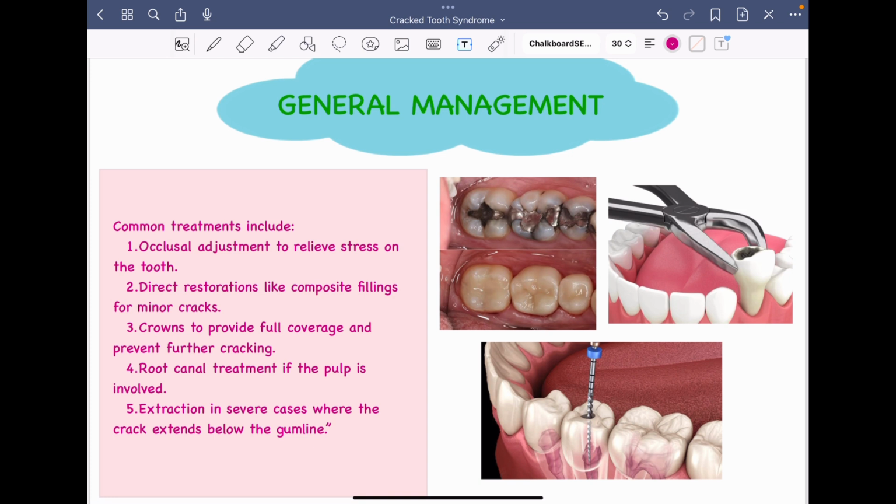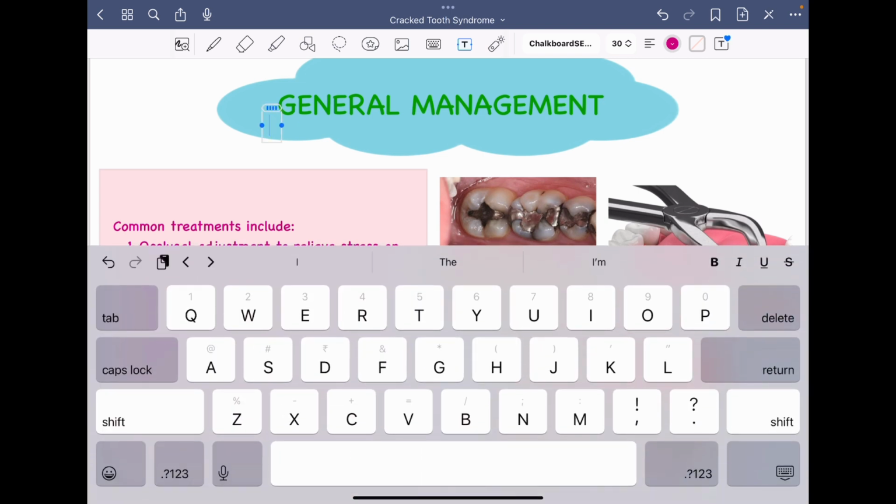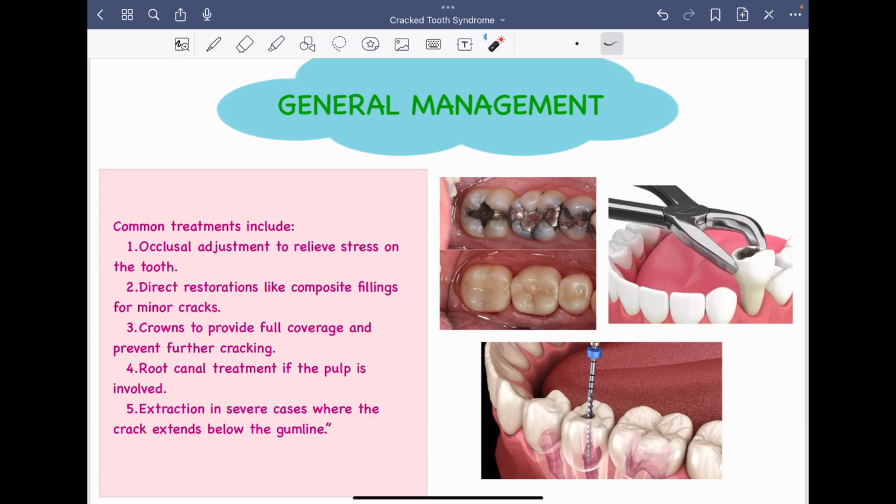Moving on to the treatment or management part. I have divided it into two types: the first is general management, and the other is definitive management. The treatments very commonly employed for cracked tooth syndrome include occlusal adjustments. If you encounter any plunger cusp or a sharp cusp impinging onto the opposing tooth and harming it, then occlusal adjustment is a very important step which needs to be undertaken. It will relieve the stress on the tooth and prevent further damage.